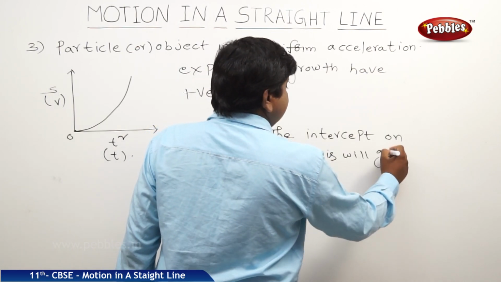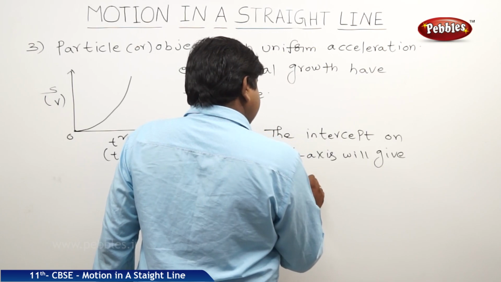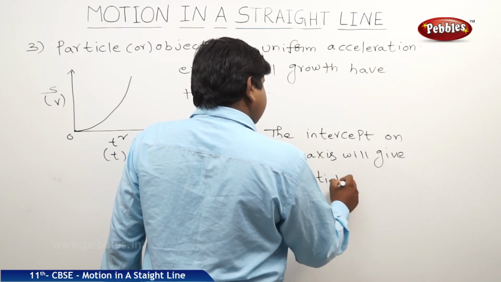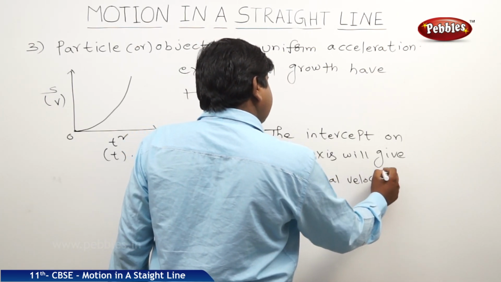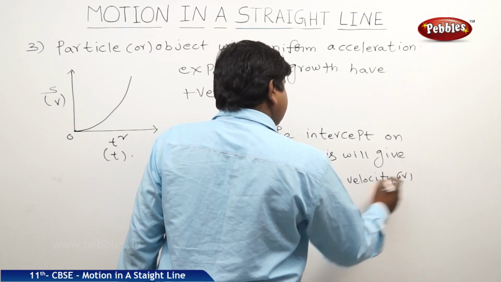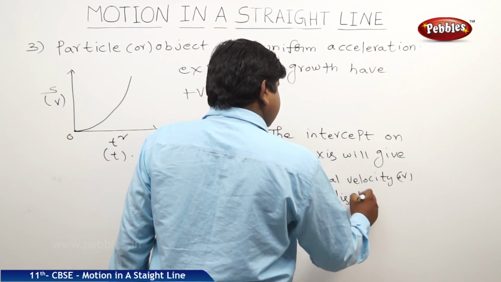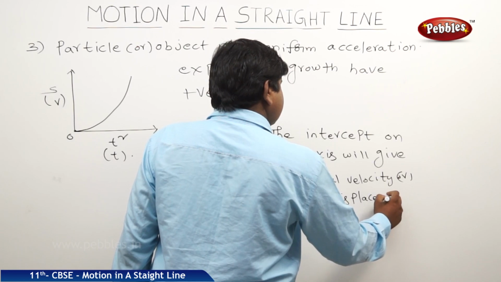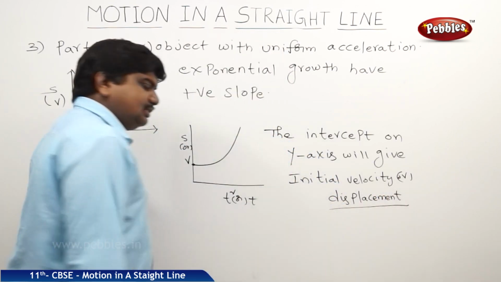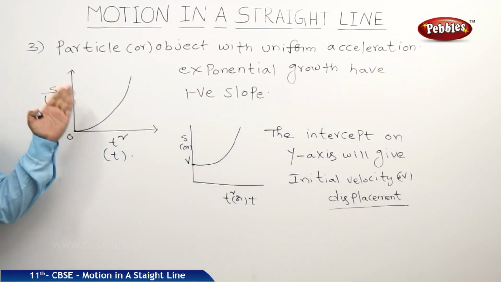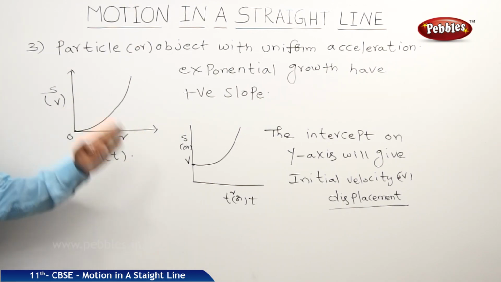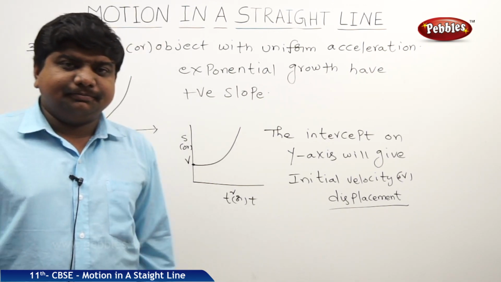Like this, we can see the different nature of the graphs for different situations.